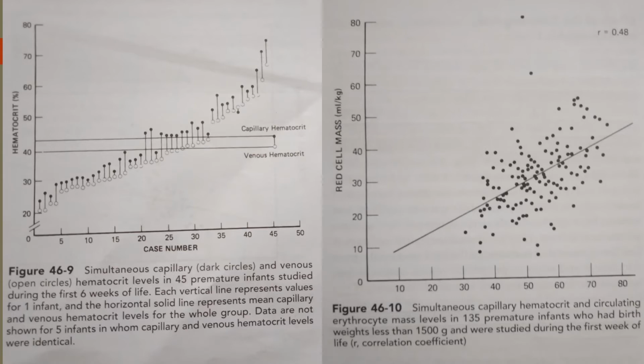Then this is another graph which shows the relation of red cell mass, that is erythrocyte mass, in ml per kg with the capillary hematocrit value. You can see very well that the dots are scattered on the sides of this line. So there are large differences between the two, and this has been done on 135 premature infants in whom the differences are more pronounced.